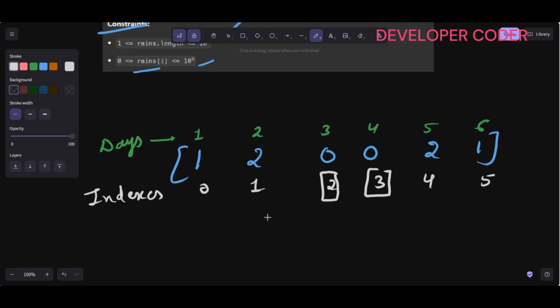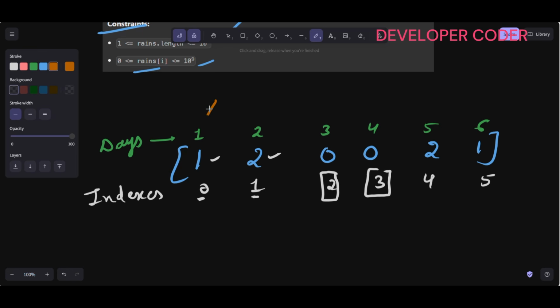Okay, so first, if you iterate, also do one thing: we should know when our lake 1 is filled, when our lake 2 is filled, on which index. We should know this as well. So for that purpose, I'm going to create a map to track the last day each lake received rain. The last day. So this is what I am planning to do here. So this is done.